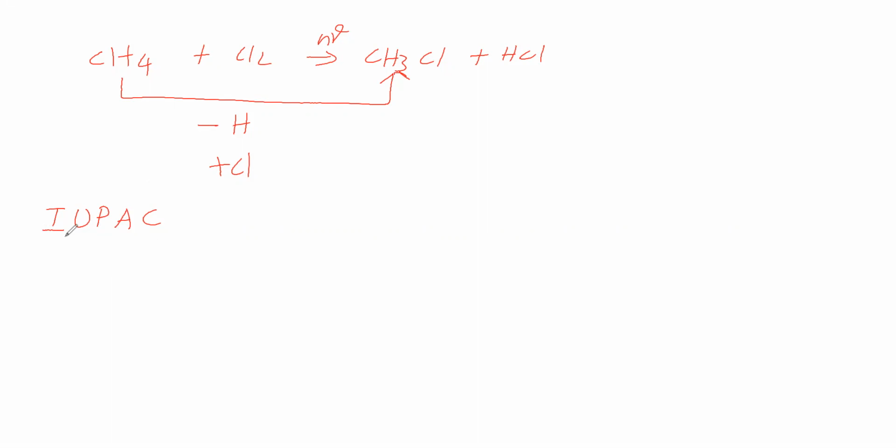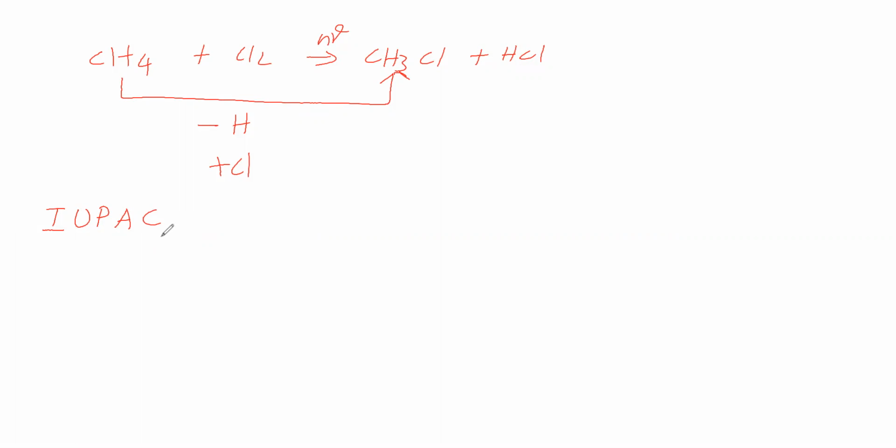What is that? Commonly followed, commonly used names. That is called a common name. These two are there. Other than that, commercial names are also there. Generally, common names and IUPAC names are followed.